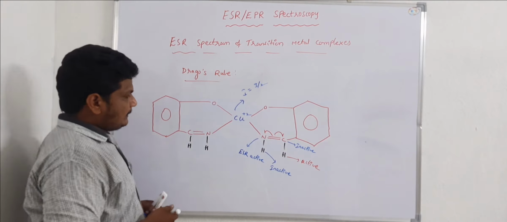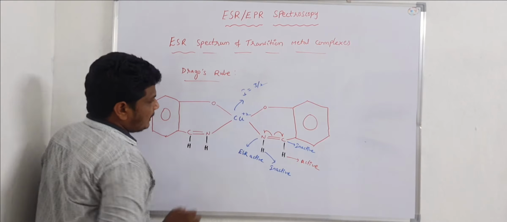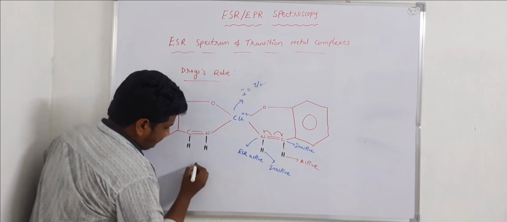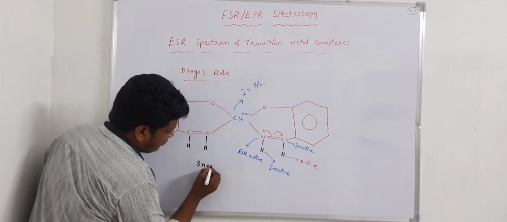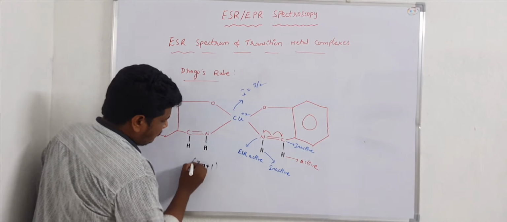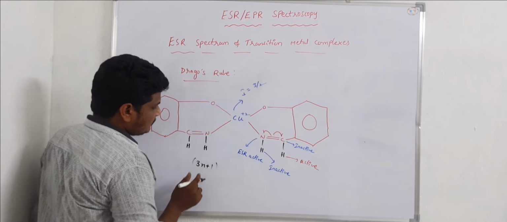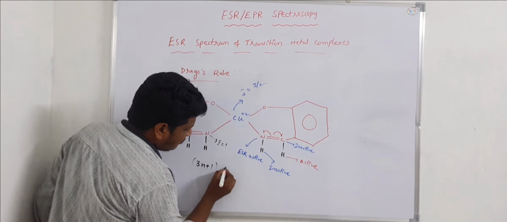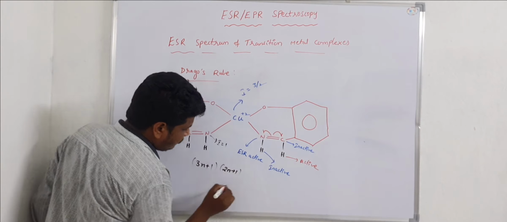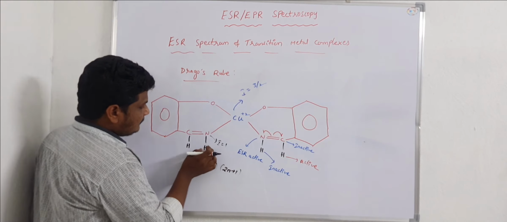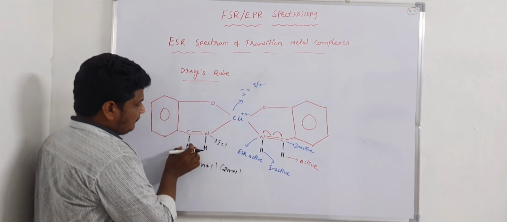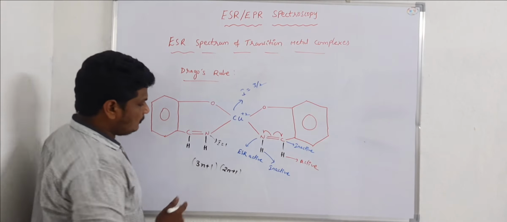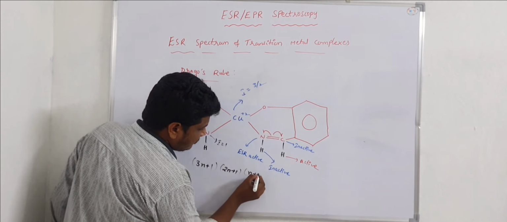Here we have copper plus 2, which has I value 3/2. It means 3n plus 1. In the case of this nitrogen, I is equal to 1, which means 2n plus 1. This hydrogen is inactive, but this hydrogen which is attached to the carbon is active. In that case it is n plus 1.